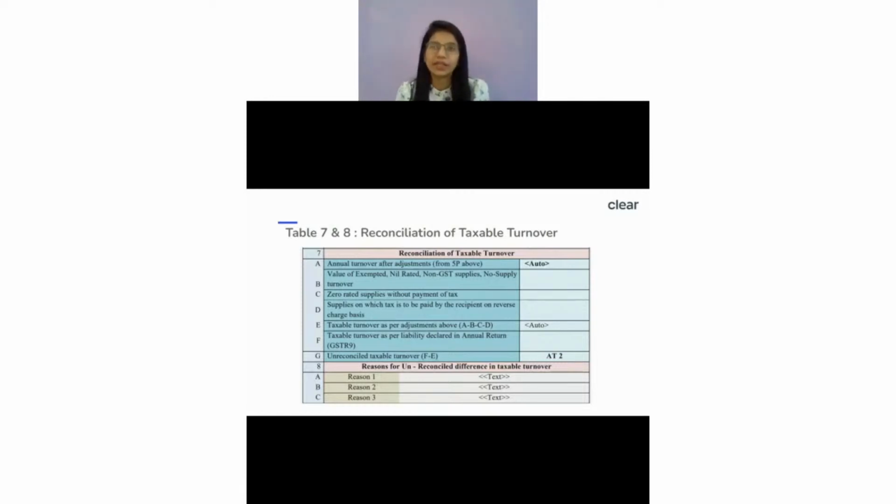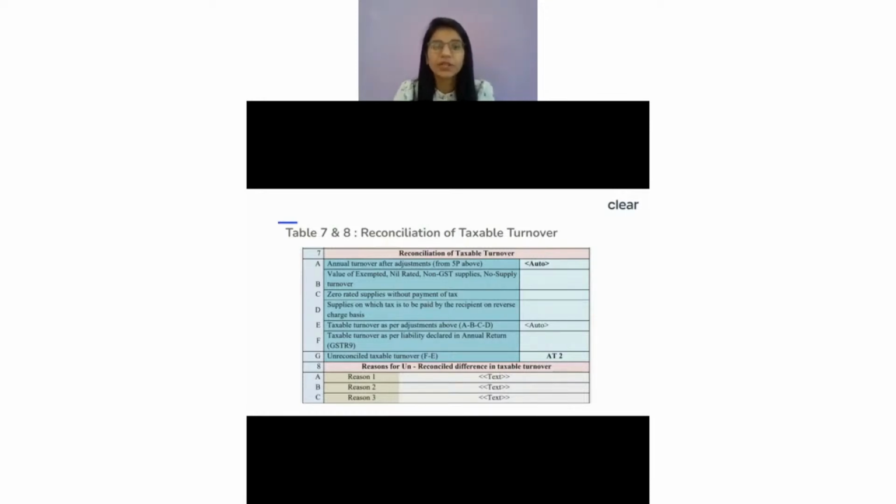See, if you ask me, this information ideally you would be able to prepare from the GST-9 form itself. You don't even have to do any more calculation over here, provided you have filed the correct GST-9. If you have filed the correct GST-9, this entire table 7 can be auto-filled from there itself, and there would be no mismatch. Now let's look into what exactly this table 7 has.